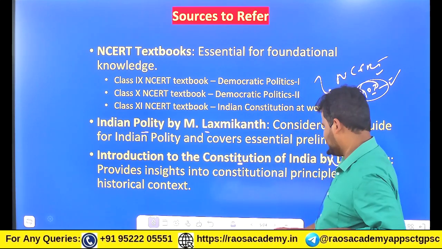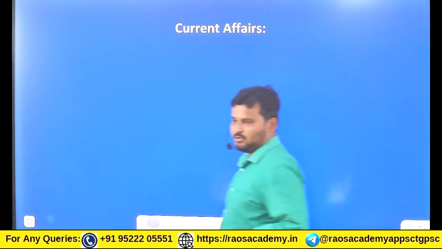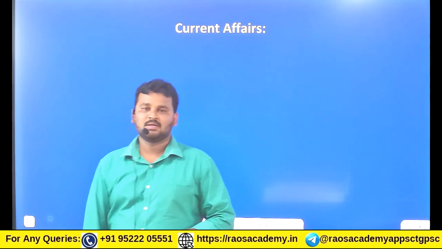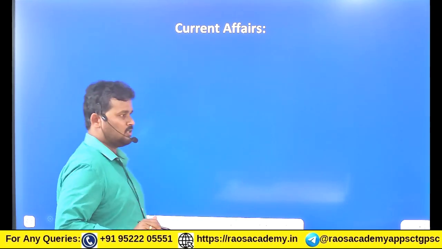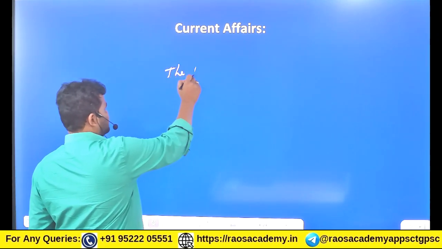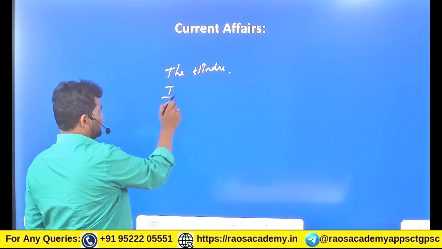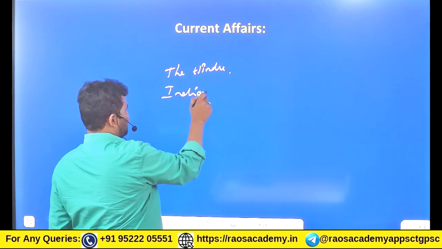Then after that, what you have to do? Current affairs. And you know that for current affairs, the most needed newspapers are The Hindu and also The Indian Express.